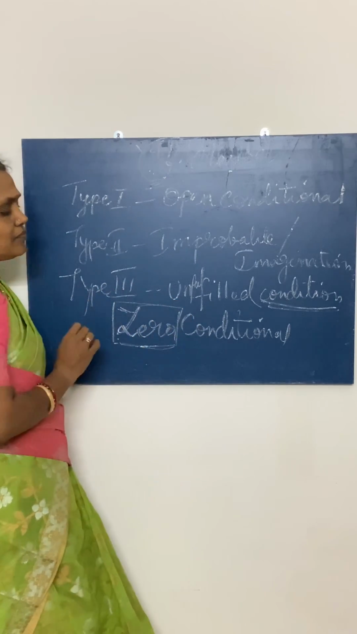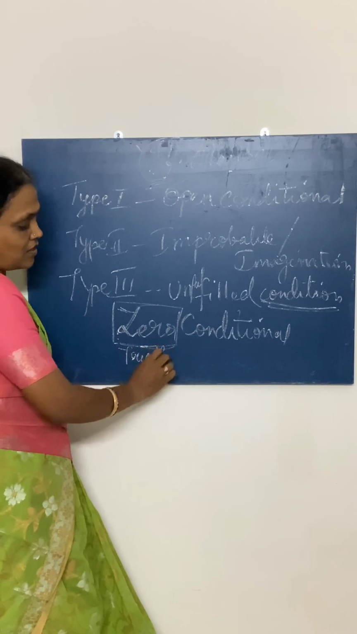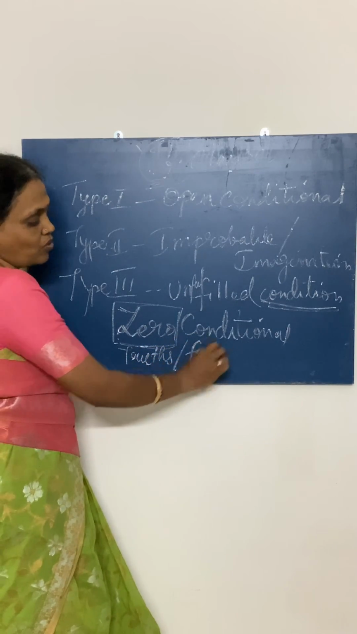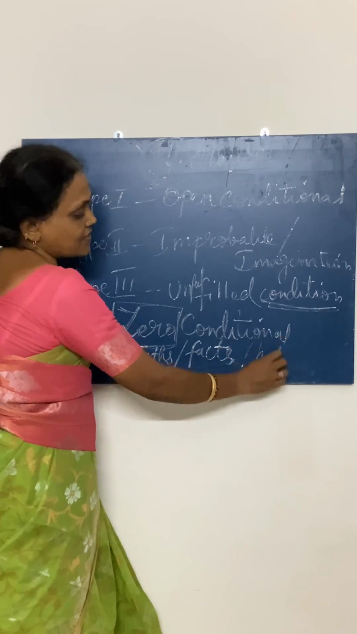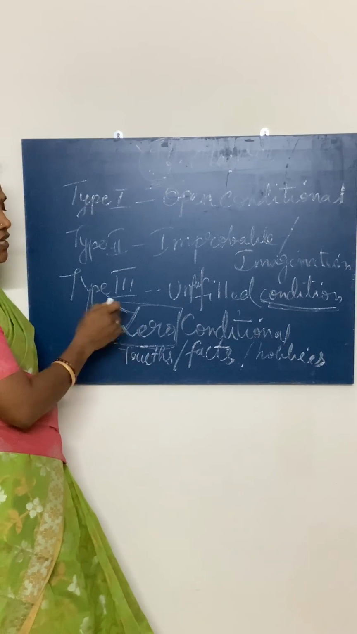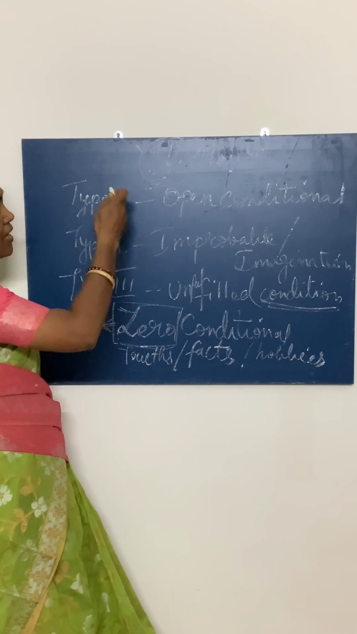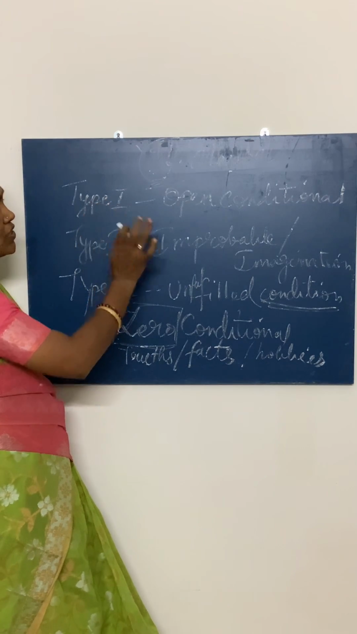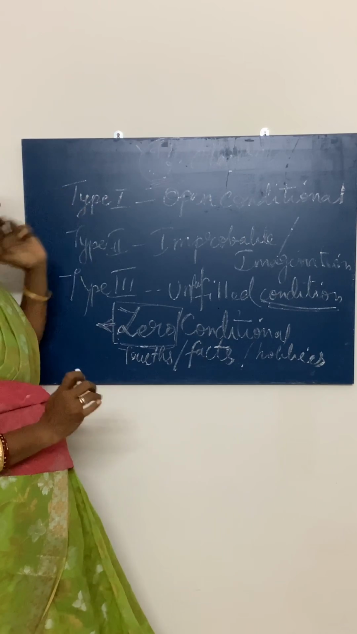Why we call this as zero? Because for truths, facts, that is universal truth, facts, and our hobbies, all this we can use in this method, zero conditional clause method. Other three types, generally open conditional, improbable, unfulfilled. What is this open conditional clause?